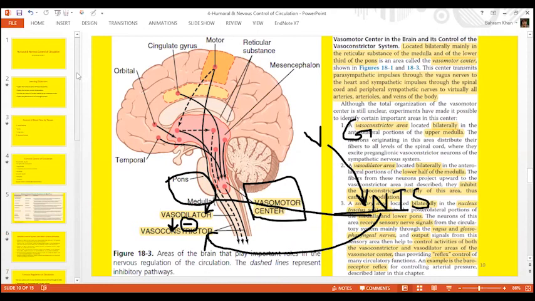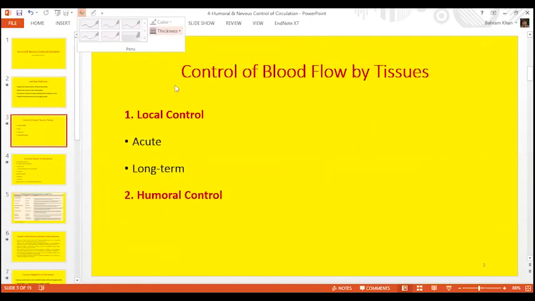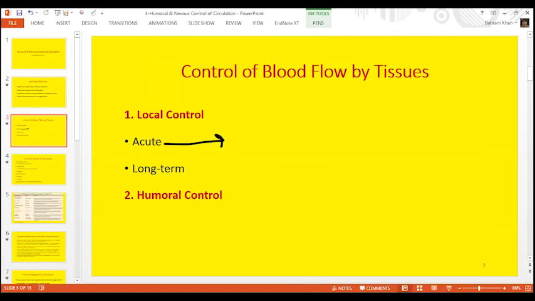Vascular remodeling is under the long-term control mechanisms. If you remember, we discussed the acute mechanisms and the long-term mechanism. In acute mechanism, we discussed the vasodilator theory. Remember vasodilator theory?